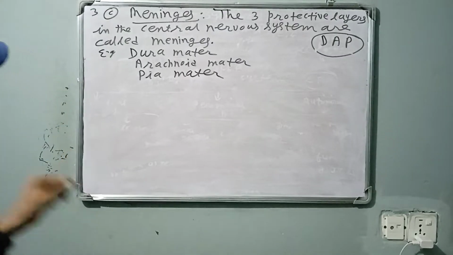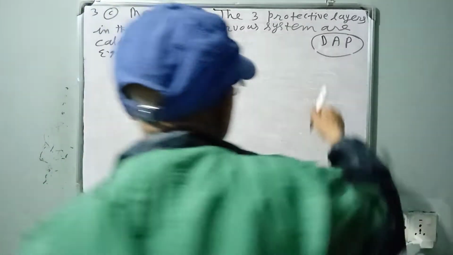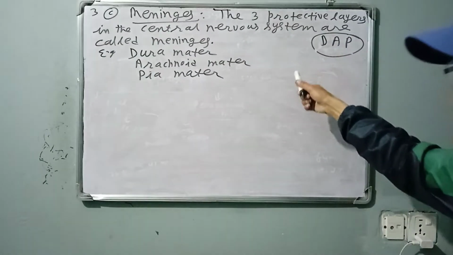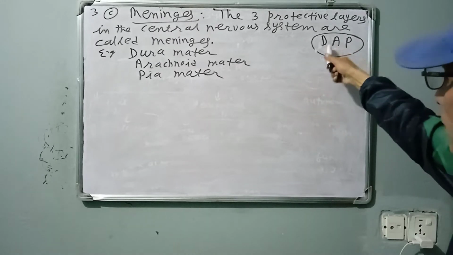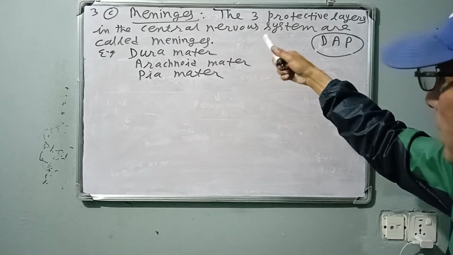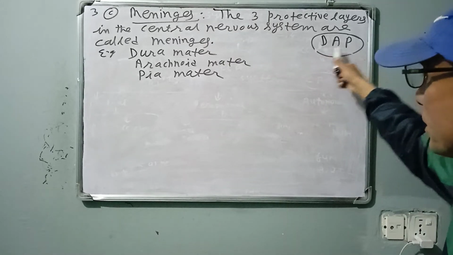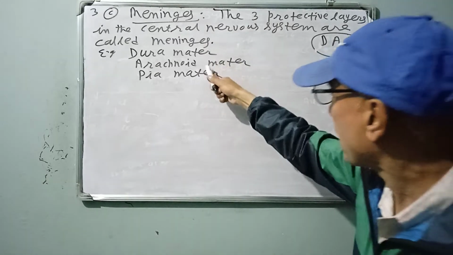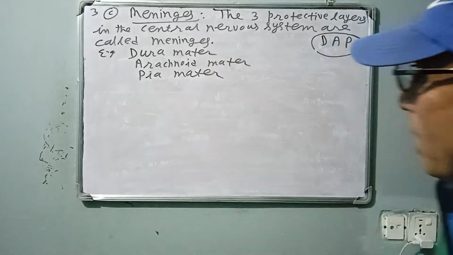To understand, I have written the technique to remember the names, just like CPA. Three layers of the meninges are DAP: dura matter, arachnoid matter and pia matter.